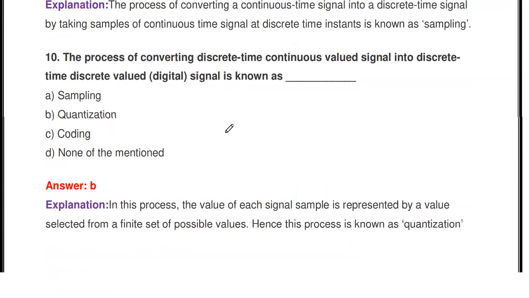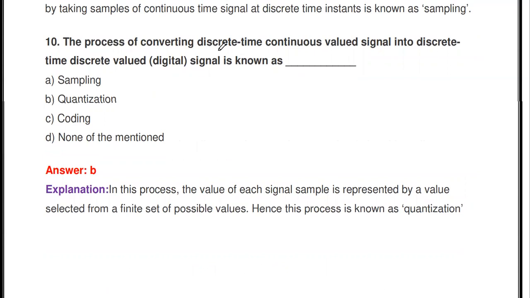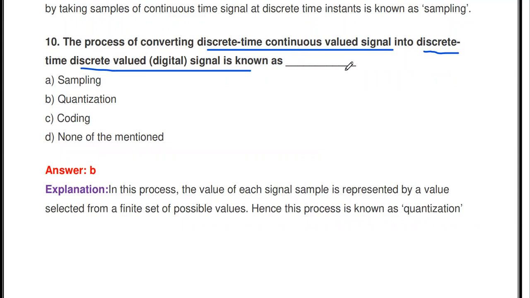Then the next thing: the process of converting a discrete time continuous valued signal into a discrete time discrete valued signal is known as dash. Sampling converts a continuous time signal into a discrete time signal, that is different. The process of converting the discrete time continuous valued signal x of n into a discrete time discrete valued signal, called a digital signal, is what we need. A digital signal has only two definite amplitudes, 0 and 1. So to convert the discrete time continuous valued signal into a digital signal, the process we use is called quantization.